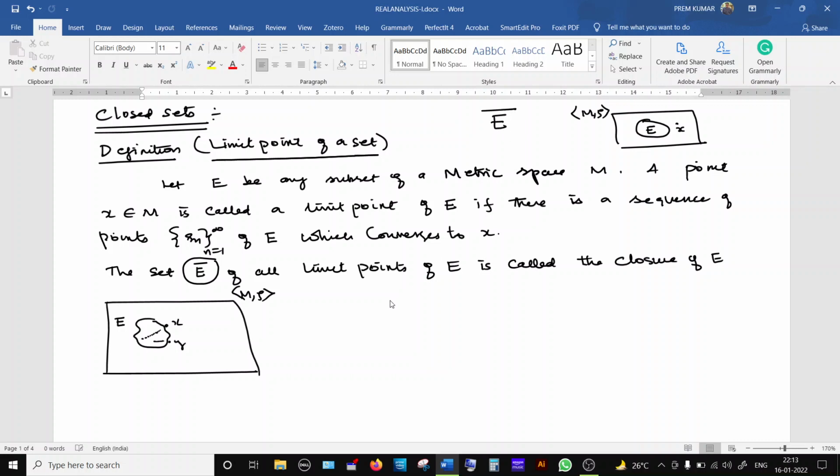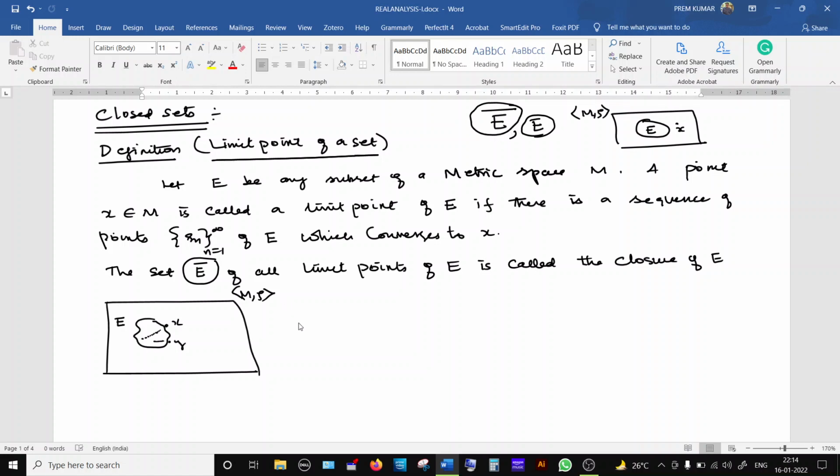That is, it contains all the limit points of the set E. Now the question is, E bar is a set and E is another set. So now we are going to show the relationship between these two sets.